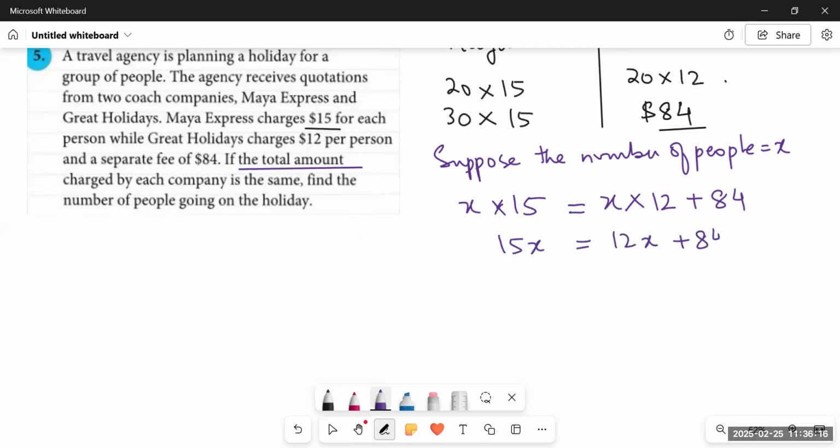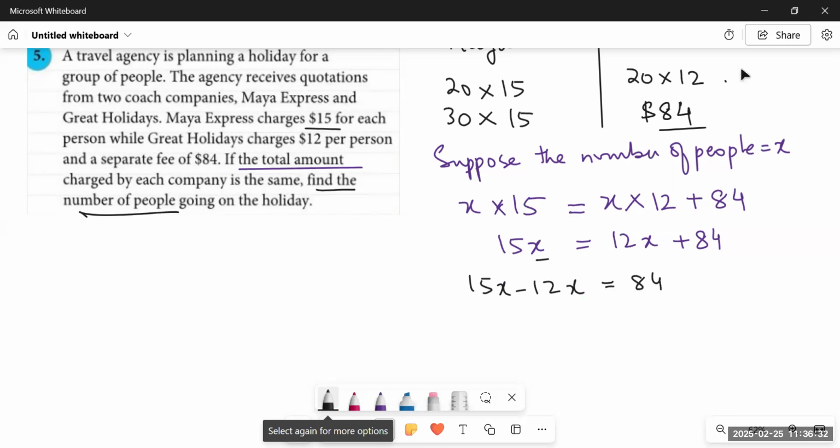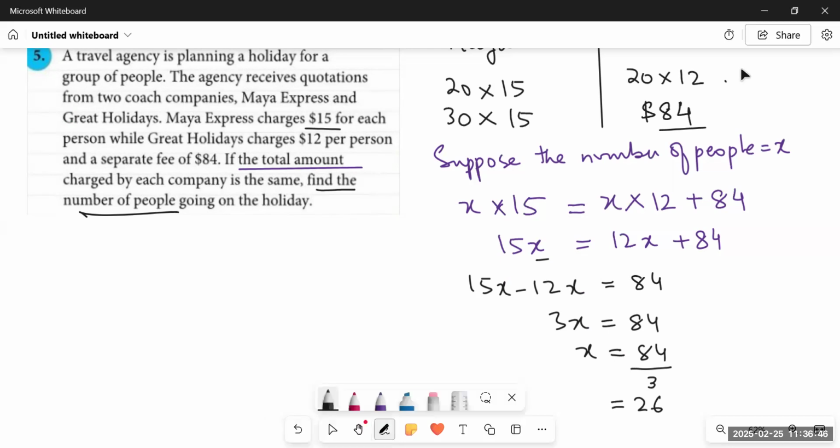Now we will solve this equation, and after solving this equation, we will find the value of X, which is the total number of people that we have to calculate. So 15X minus 12X is equal to 3X is equal to 84. Now what we are going to do, we will simply divide it. So 84 divided by 3, 3 2s are 6, 3 8s are 24. It means there are 28 people.